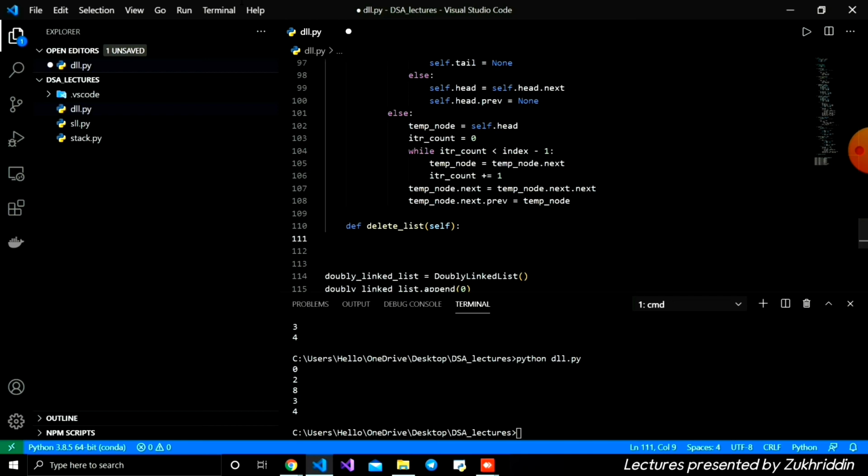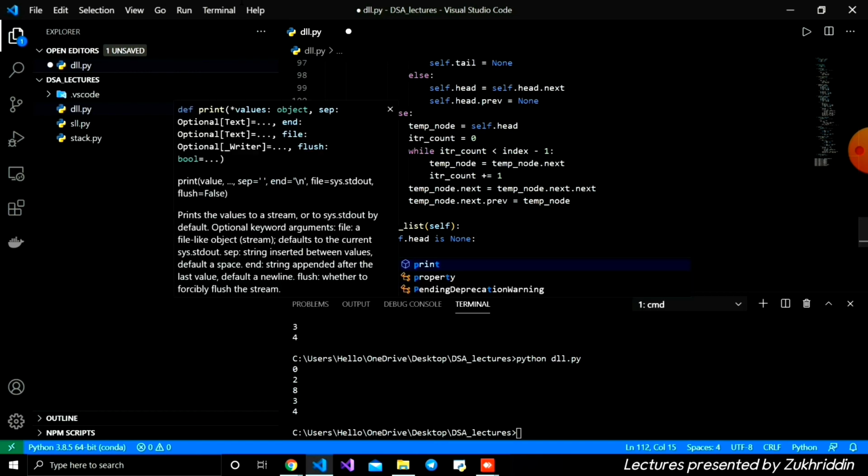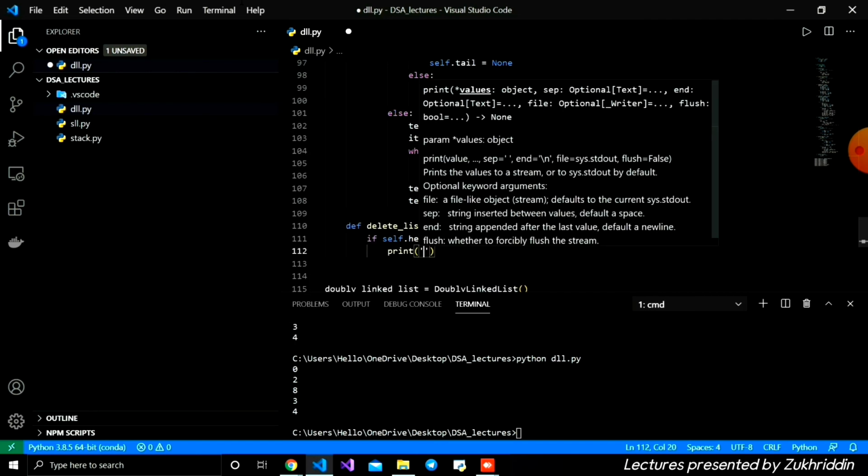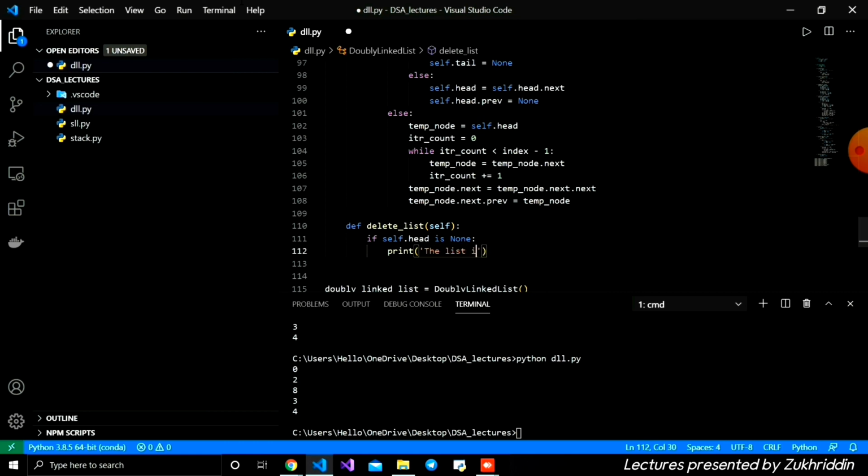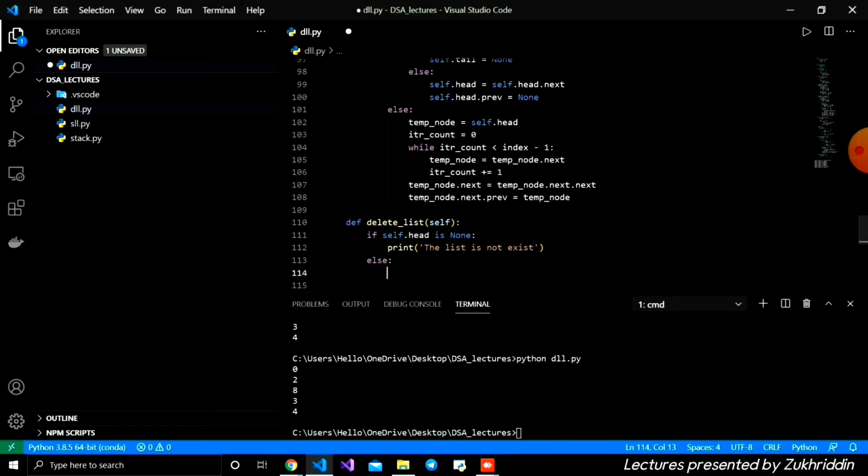Let's write the first logic: if self.head is None, like always, we're going to print "the list does not exist", and else, I'm going to define a temporary node equal to self.head, just accessing the first node.